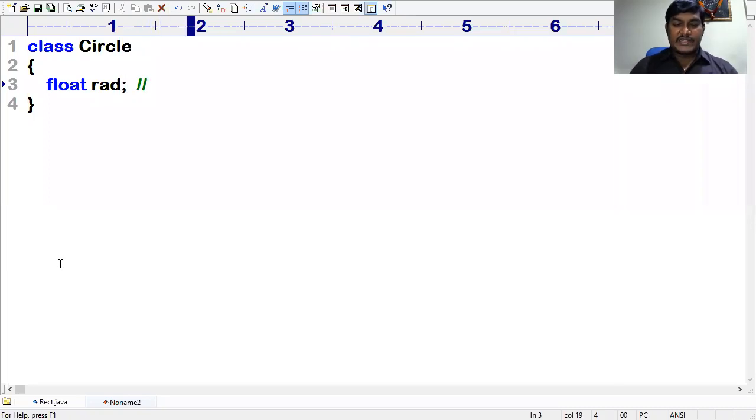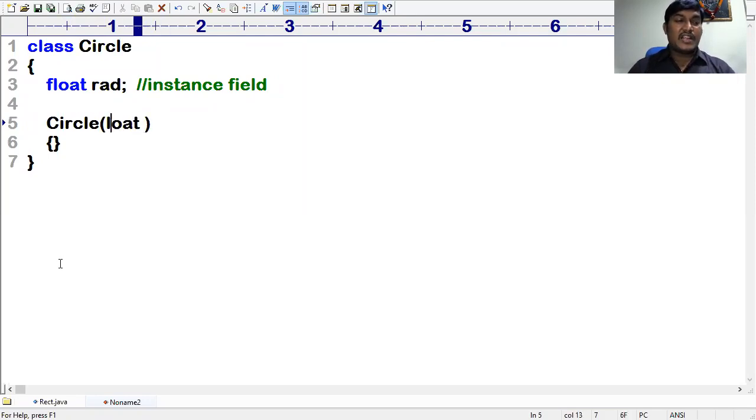Again I'm saying, it is an instance field, my dear. Now I want to define one constructor, ladies and gentlemen. This constructor requires an argument of type float, rad. Guys, notice this. This is called a formal parameter. If you are getting any confusion, you can take it as r.